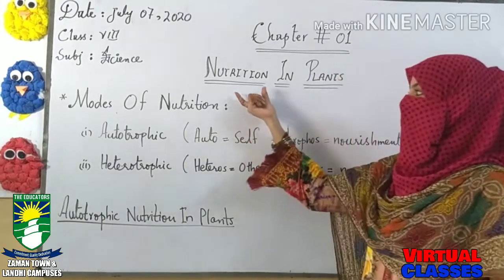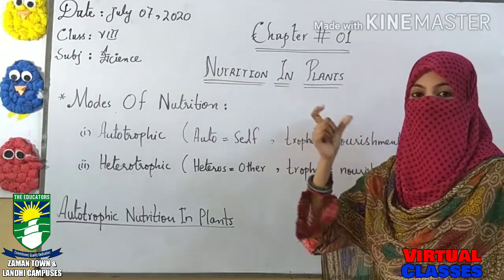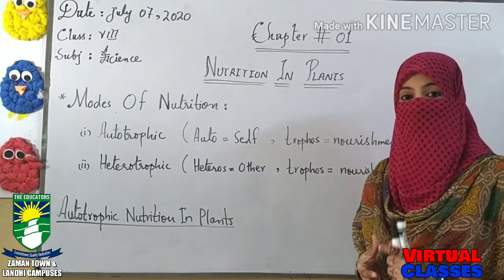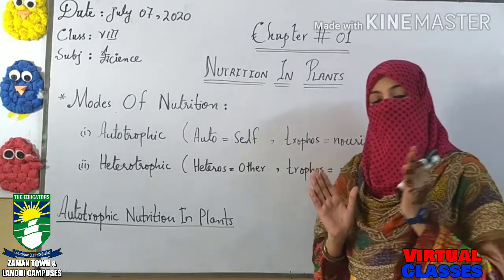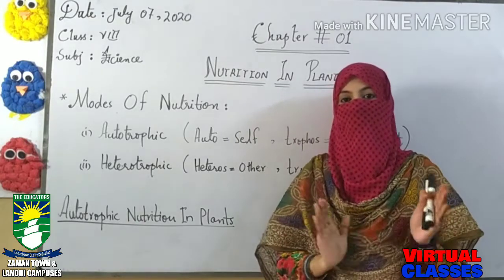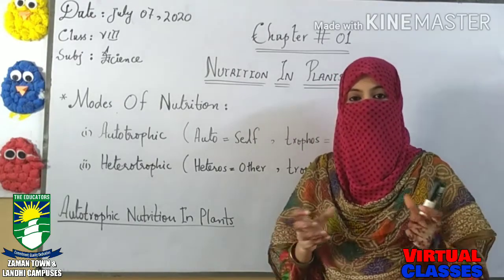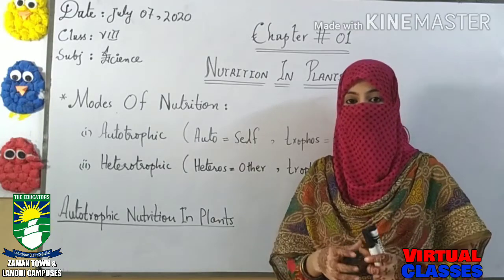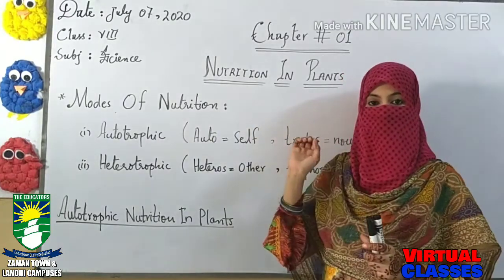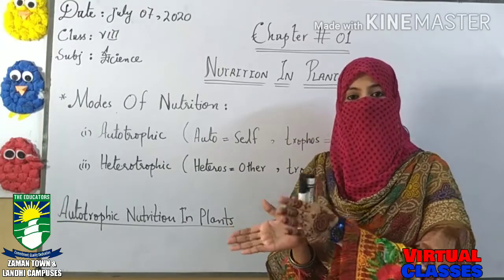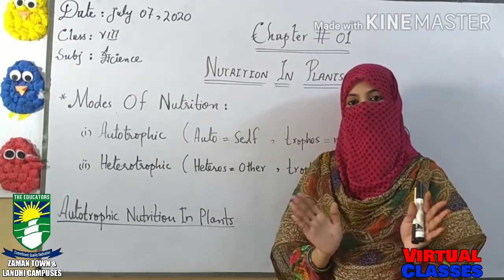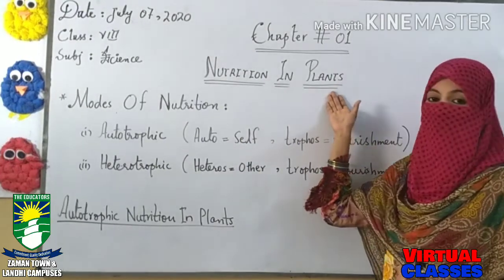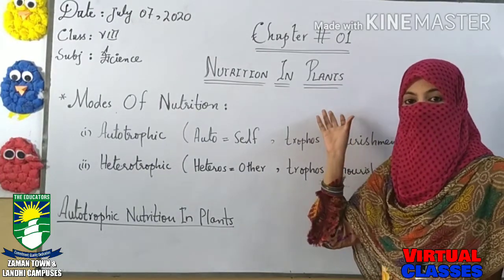In the process of nutrition, the basic substance, or we can say the basic material, is the food. We obtain food and then the food is utilized by the body. So what is the source of obtaining food? By which way can we have the food, or how do plants have their food? Nutrition is present in both plants and animals. They both have the process of nutrition, but here we are considering plants only because our chapter is about plants.